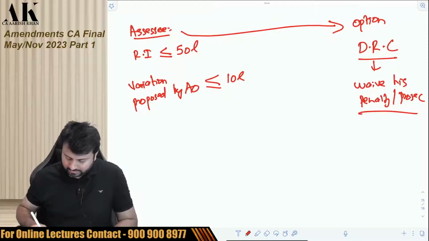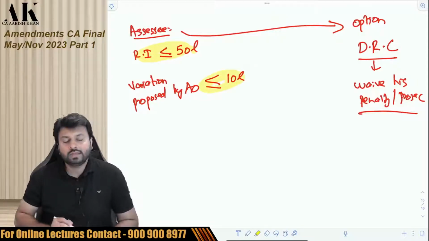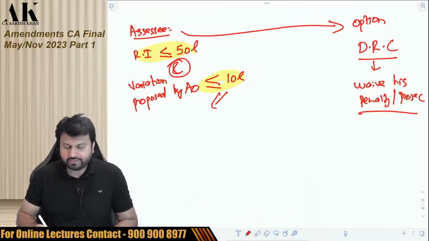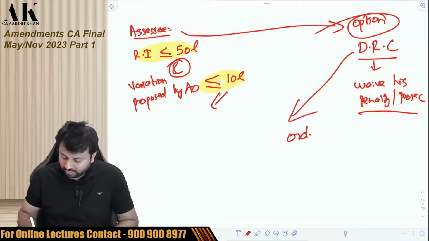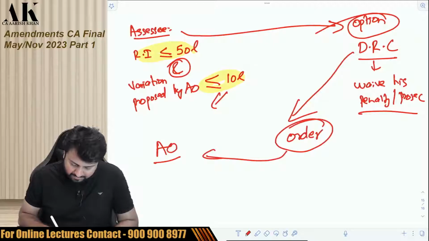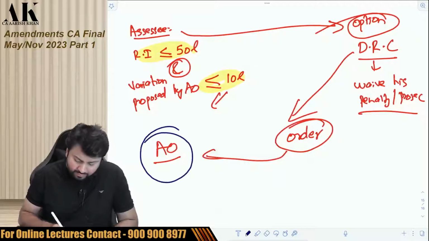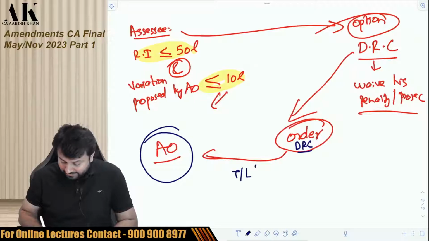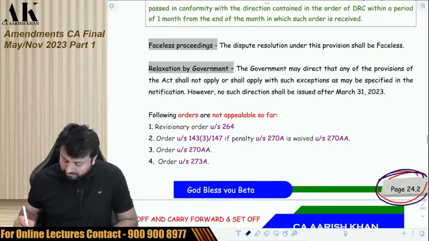So now suppose there is an assessee whose returned income is less than equal to 50 lakhs, and the variation proposed by the AO is less than 10 lakhs. Both the conditions have to be fulfilled. So he's opting for this option. In that case, he has to wait for the order of the DRC. Once the order of the DRC comes, the AO will accordingly pass his assessment order. So now the question is, in how many days the AO will pass the order after the DRC's order has been passed? That time limit was missing under the income tax law. So to fill that time limit, the government of India has made an amendment over here on page number 24.2.